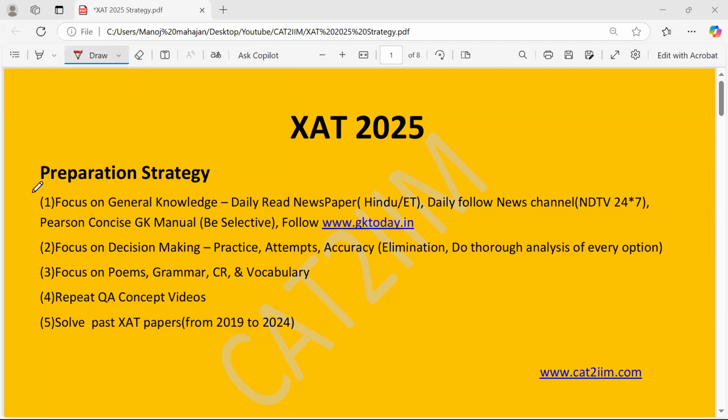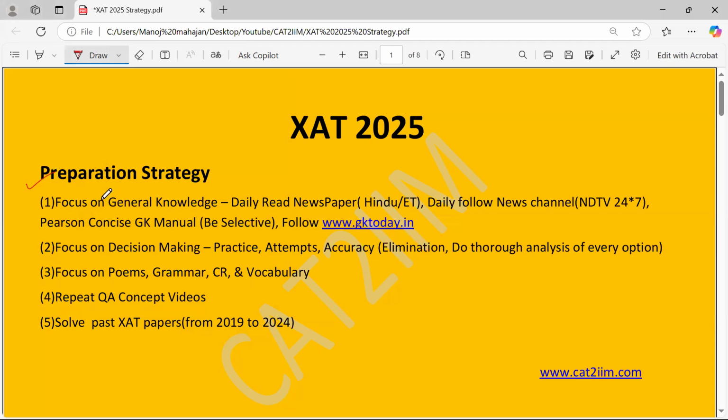When you talk about the preparation strategy, start focusing on general knowledge, for which you can read the newspaper on a daily basis. Recommended are The Hindu and Economic Times. Daily follow an English news channel, NDTV 24x7. They do test you on the static part, so I would recommend the Pearson Concise GK Manual. Kindly be selective because the GK is vast.